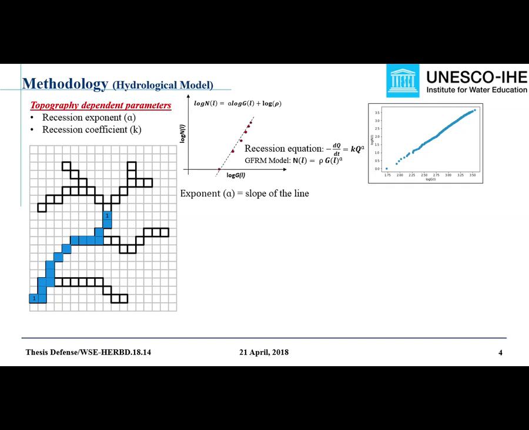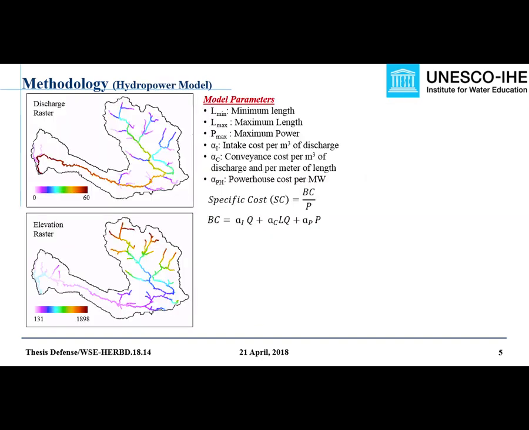Now, once we have these three parameters, alpha, lambda, and exponent A, the last parameter can be calculated as a function of these three multiplied by a certain constant. Next is the hydropower model, and the inputs to this model are the discharge raster and DEM. The discharge raster consists of design discharge at every pixel along the river. In addition to this, it also requires a few other parameters related to project length, capacity, and cost.